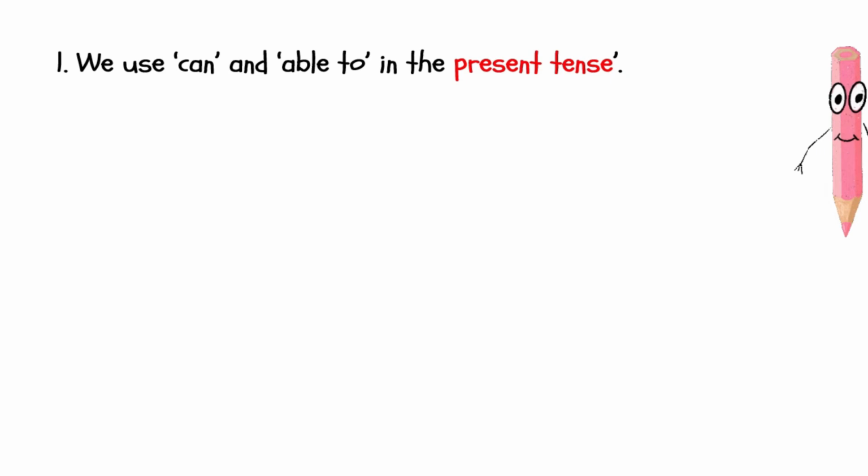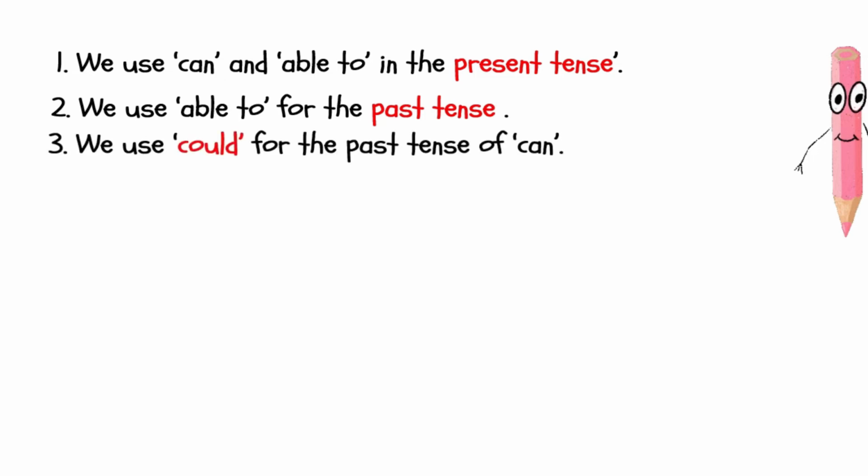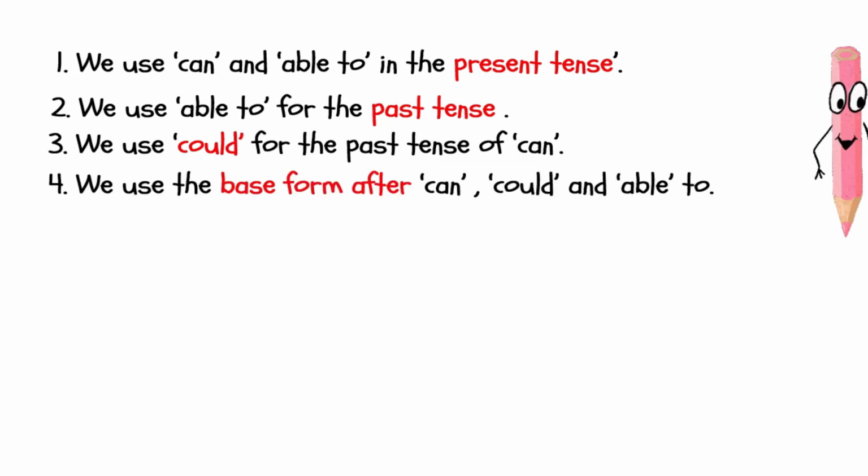Okay, let's look at some rules that we can summarize in a few points. Number 1, we use can and able to in the present tense. Number 2, we use able to for the past tense as well. Number 3, we use could for the past tense of can. Number 4, we use the base form after can, could, and able to.